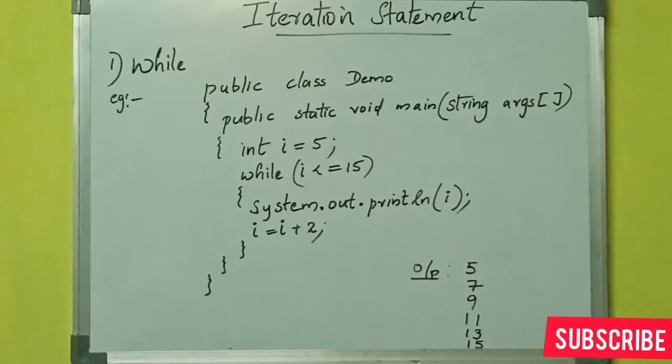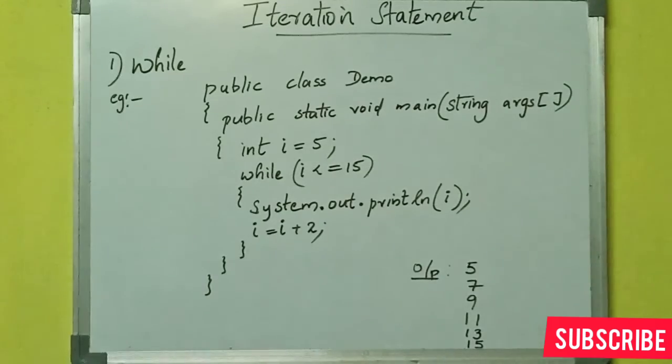And again the while loop will execute. 7 less than or equal to 15, which is also true. Then 7 will be displayed. After printing the value of I, which is equal to 7, again the value of I is incremented by 2. So 7 plus 2 equals 9. Again the condition of the while loop is checked. 9 less than or equal to 15. Again it is true, so 9 is displayed on the screen. Again it is added with 2.